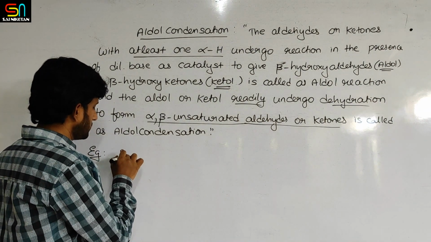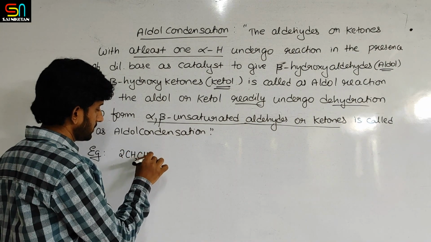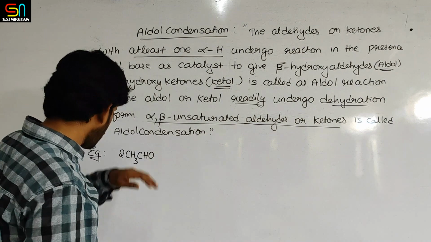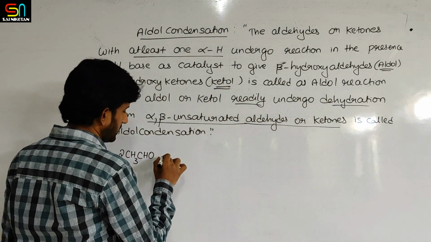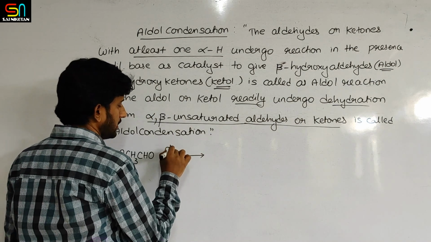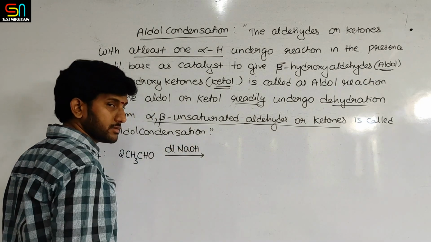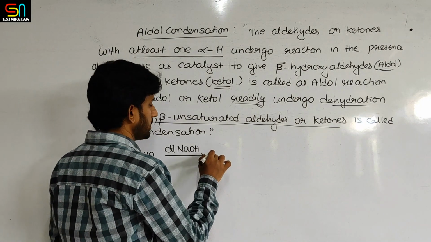Here I am taking 2 moles of acetaldehyde. It is reacting in the presence of, let us take, dilute base. We can take any base.